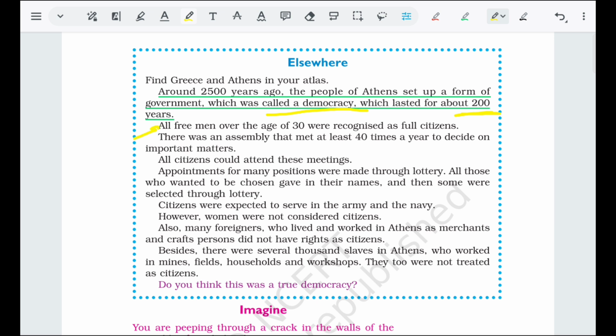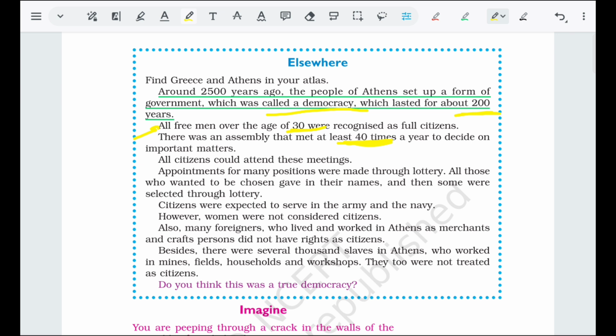First of all, free men over the age of 30 were recognized as full citizens. So for full citizenship you must be 30 years old. There was an assembly that met at least 40 times a year to decide on important matters. All citizens could attend these meetings.